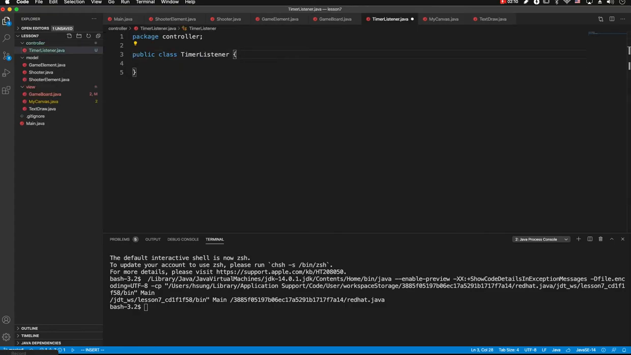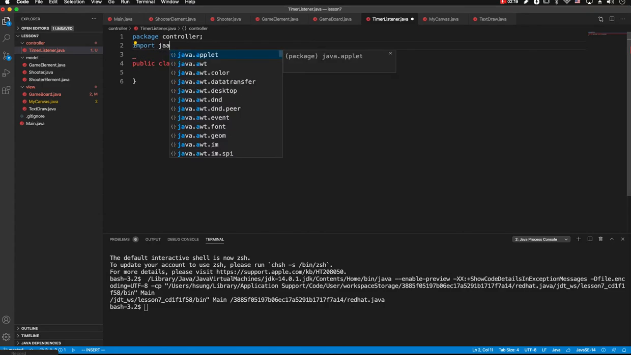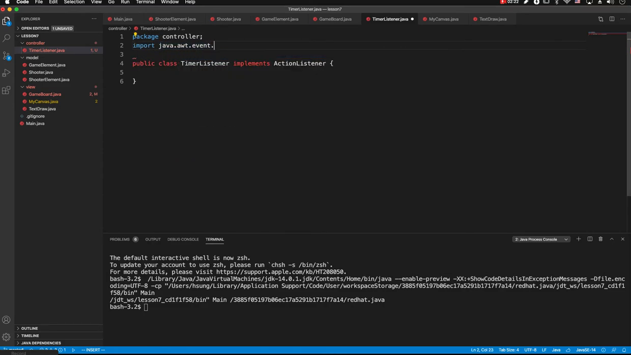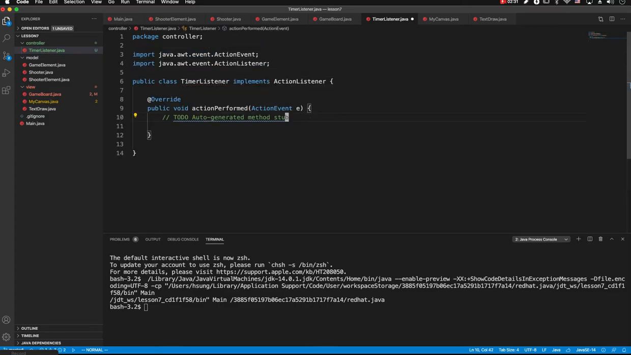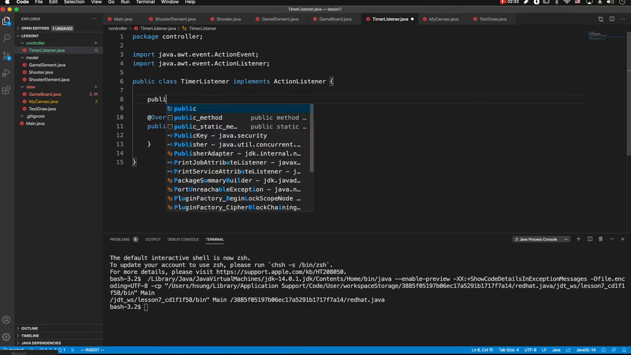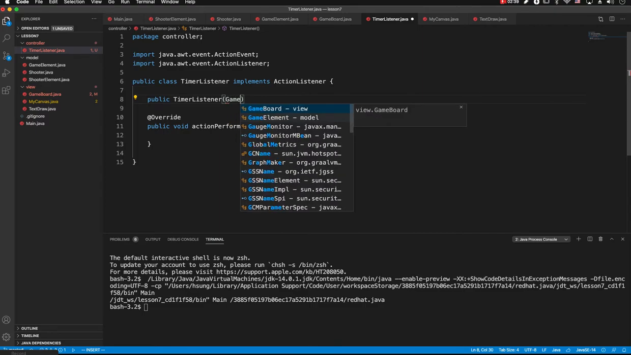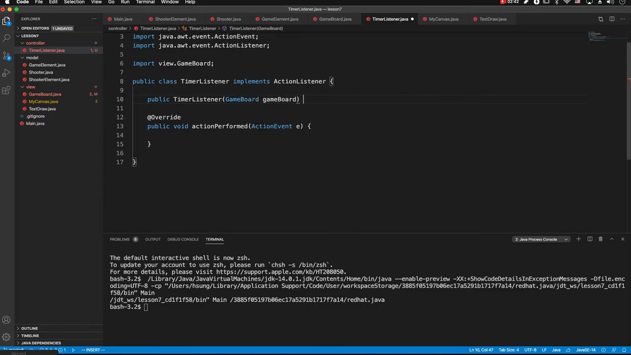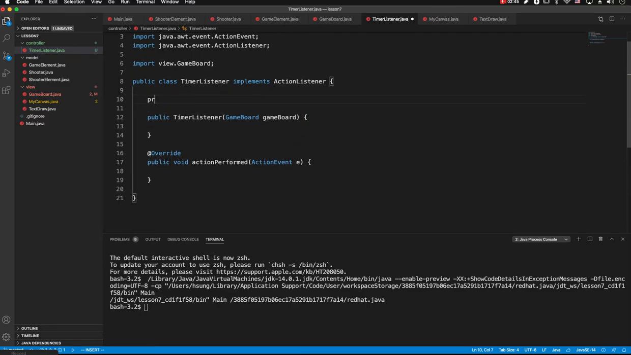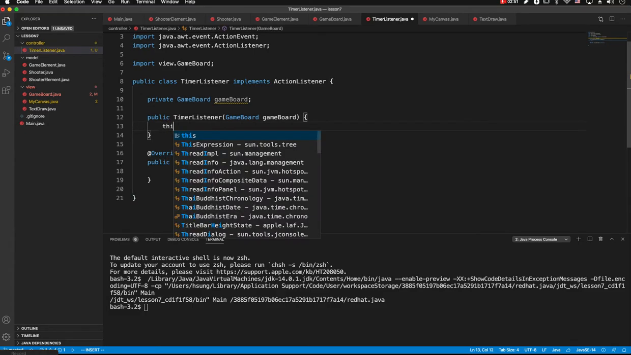Timer listener should implement action listener interface. Action listener is a Java AWT event. Action listener there. Then action listener defines action performed there, and the constructor timer listener, which will take game board object. So let's remember game board object. This dot game board.